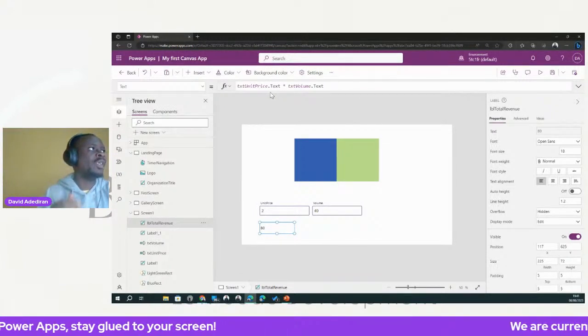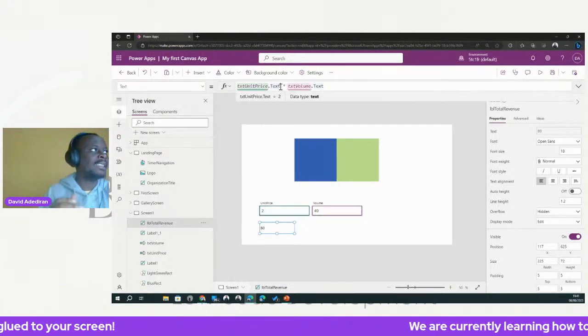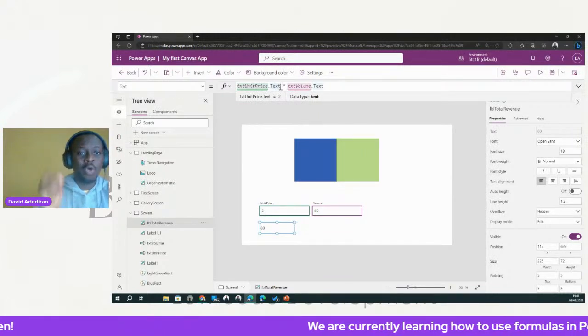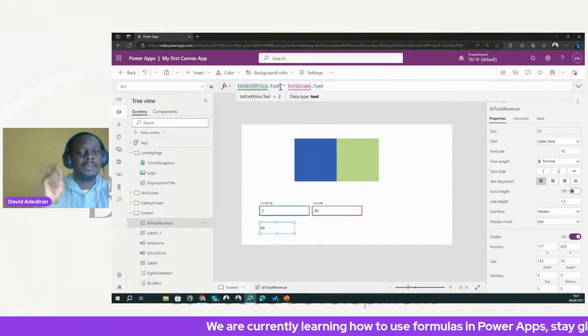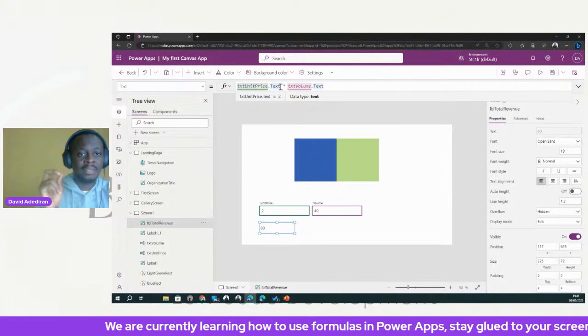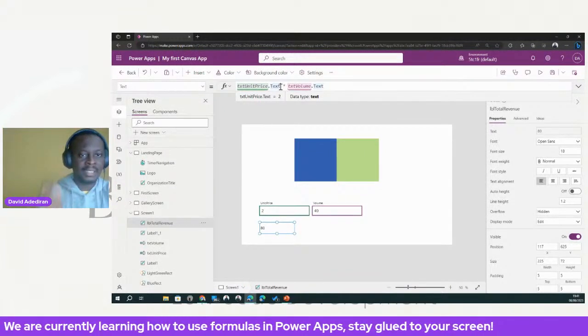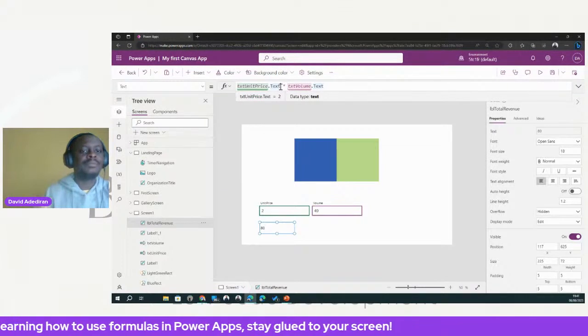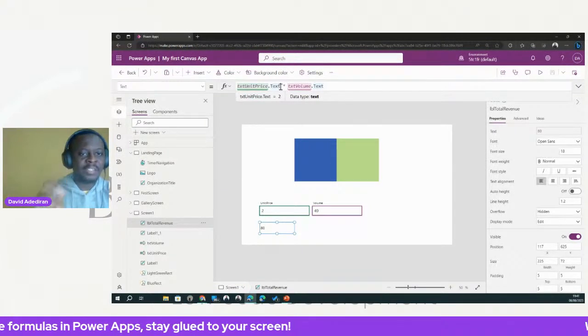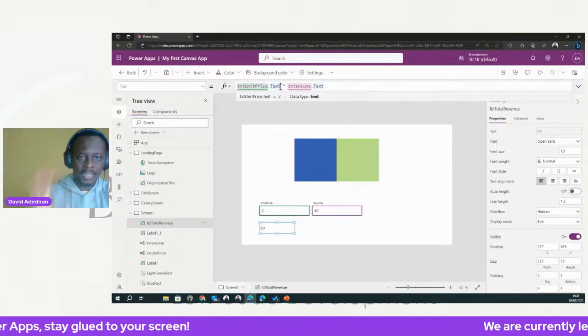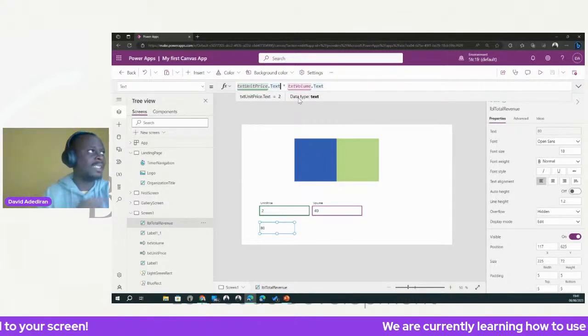Now, because the output of a text input is always a text, what that means is that you cannot do arithmetic operations with text normally, because the data type is text.